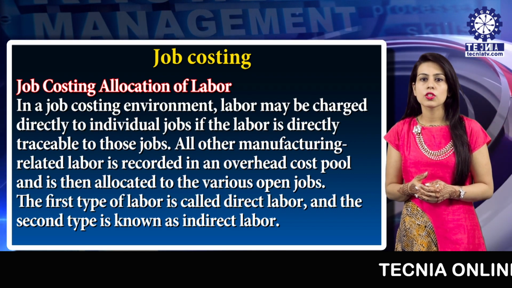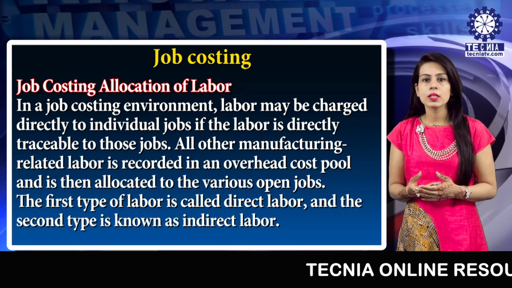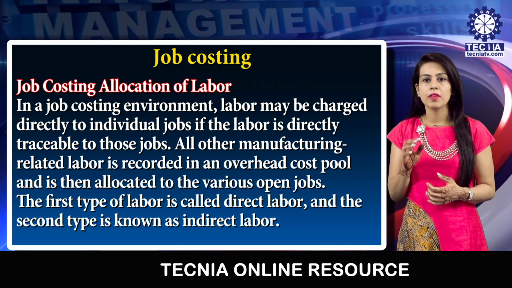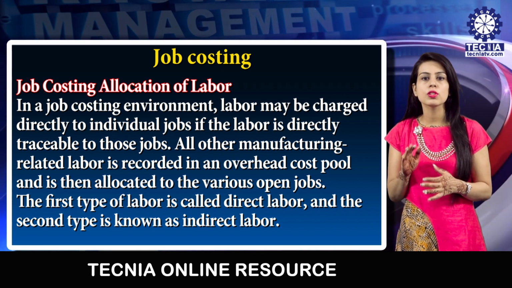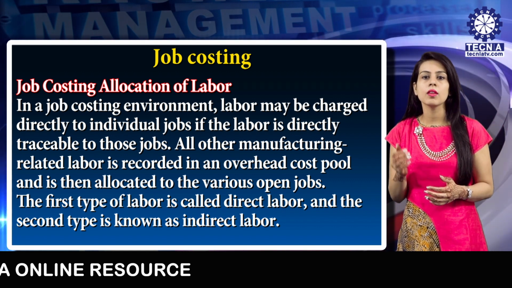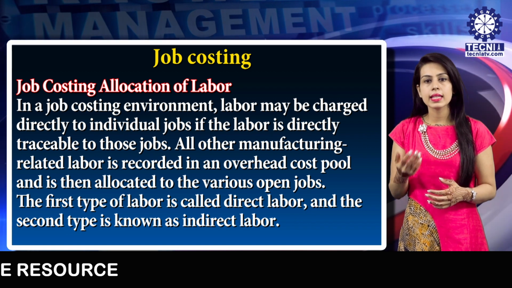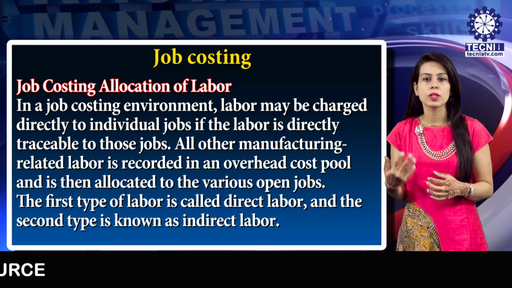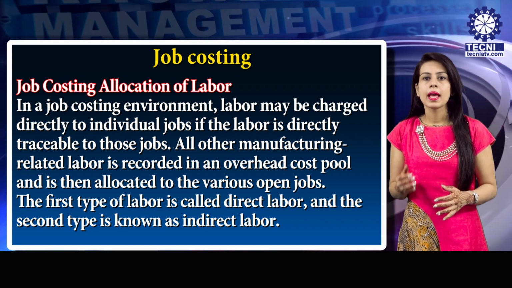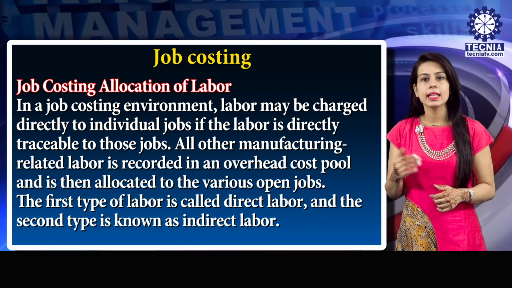Job costing allocation of the labor. In a job costing environment, labor may be charged directly to individual jobs if the labor is directly traceable to those jobs. All other manufacturing related labor is recorded in an overhead cost pool and is then allocated to various open jobs. The first type of labor is called direct labor and the second type is known as indirect labor.